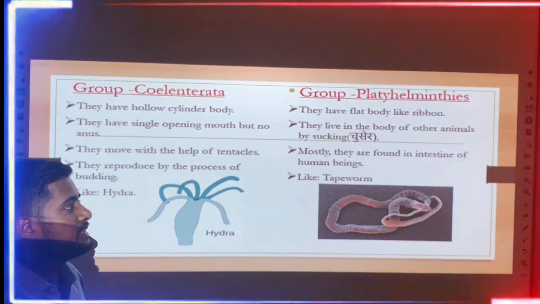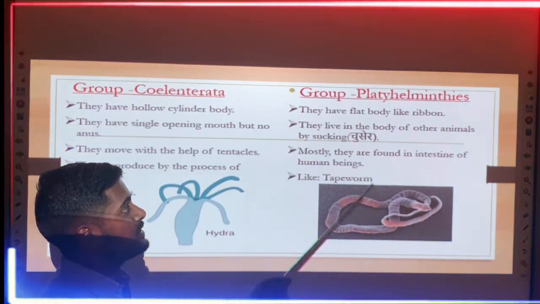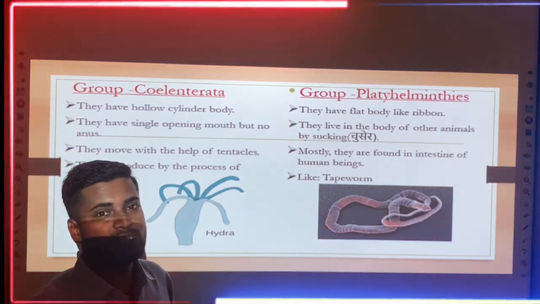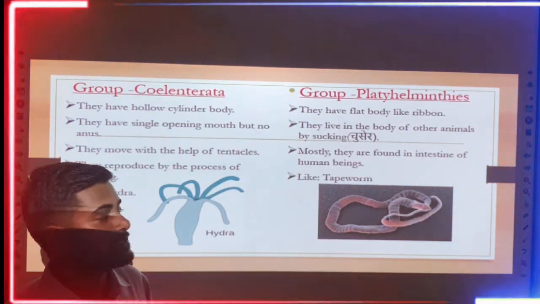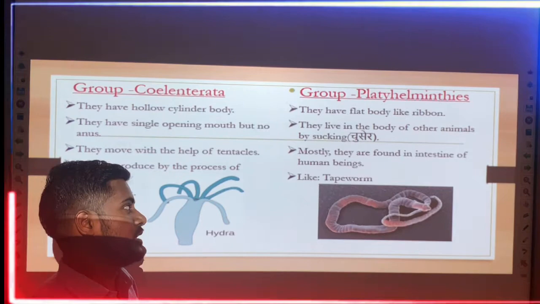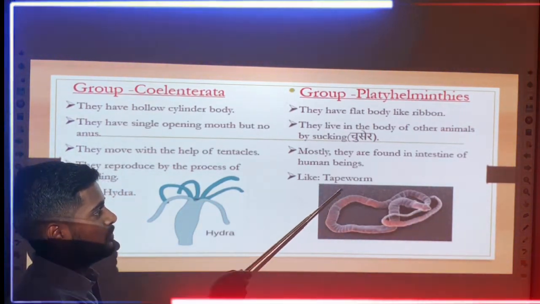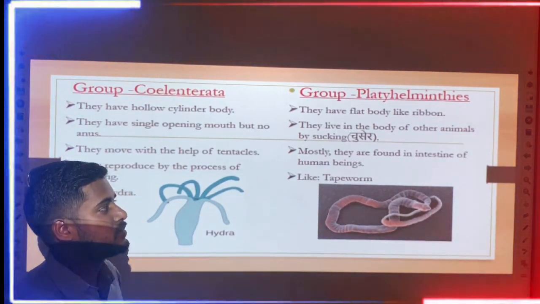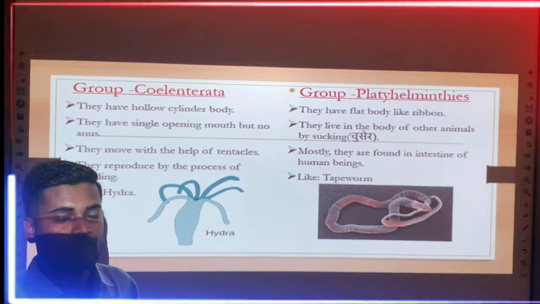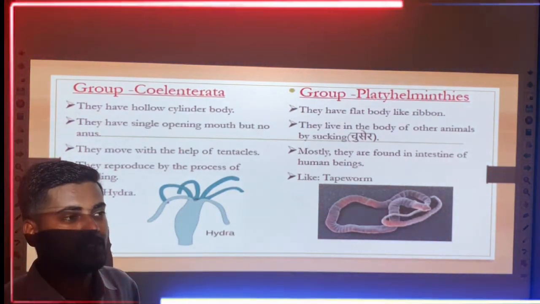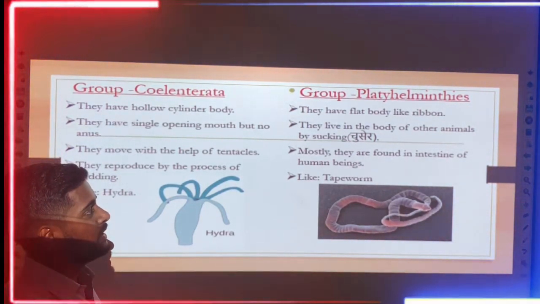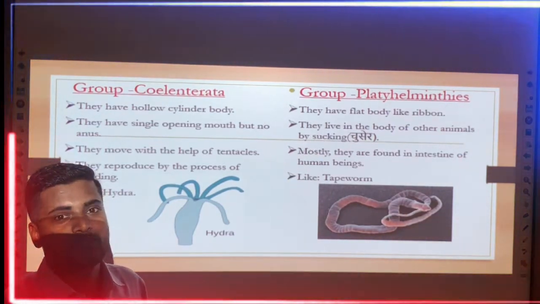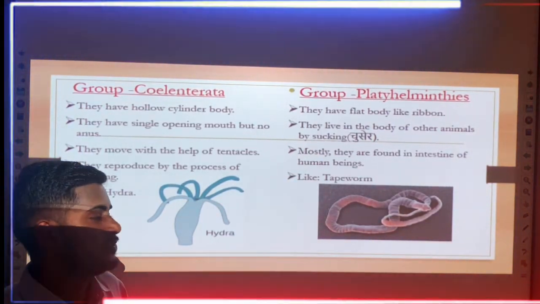Mostly they are found in the intestine of human beings. That means this Platyhelminthes is present especially inside the intestine of human beings. Like you can take the example of tapeworm. Tapeworm is found especially in the intestine of human beings. It is also present in the bodies of other animals, but they suck the blood from the bodies of other animals.